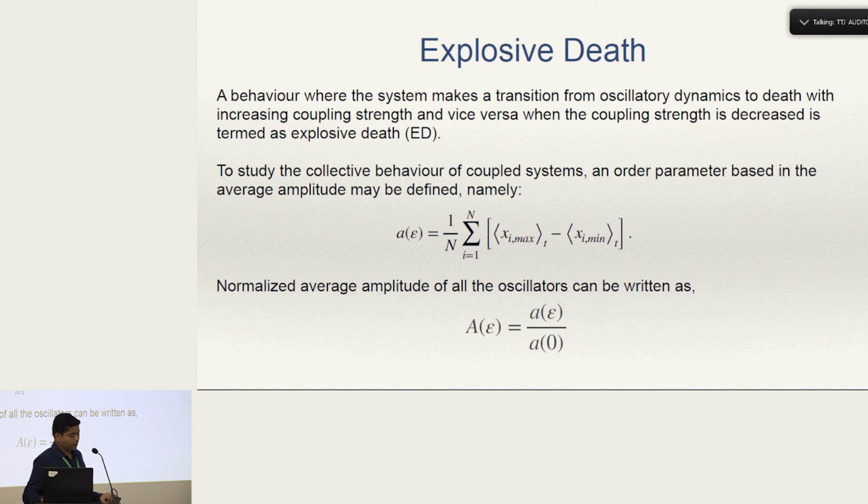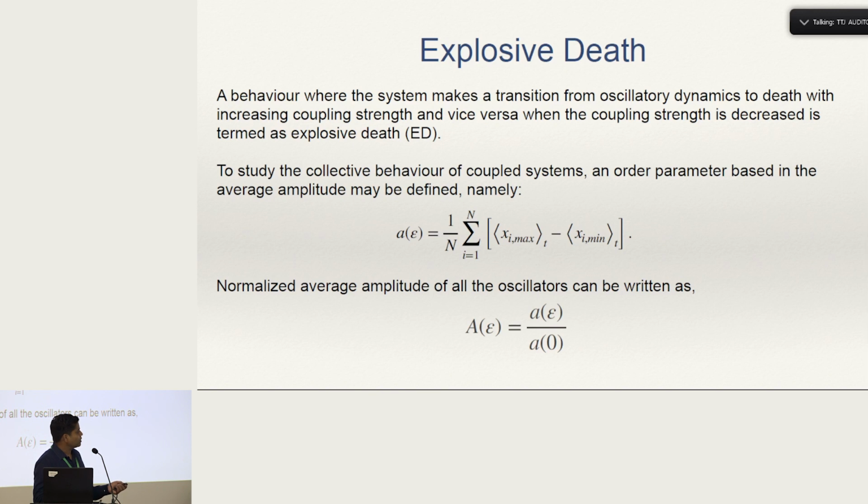Another aspect associated with this idea of explosive transition is explosive death, in which the system makes a transition from oscillatory dynamics to death with increasing coupling strength, and vice versa when the coupling strength is decreased. This is called explosive death.